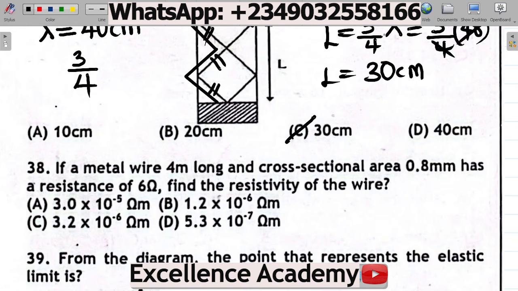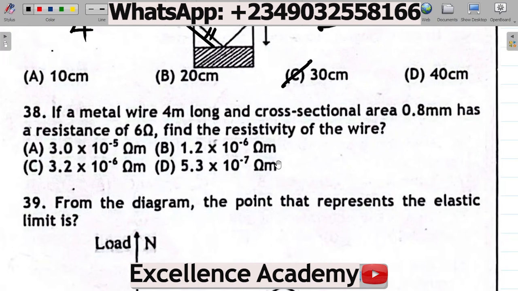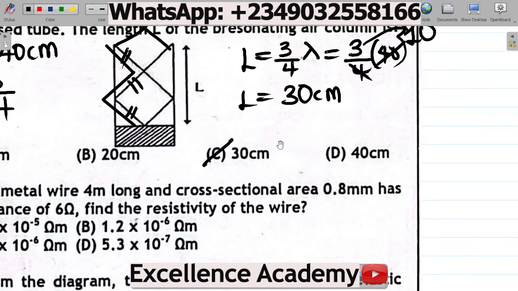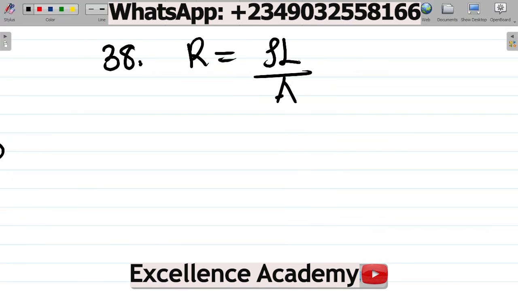That's your correct option. Next up, question number 38. It says, if a metal wire 4 meters long and cross-sectional area 0.8 millimeter squared has a resistance of 6 ohm, find the resistivity of the wire. You have options A, B, C, and D. So how do you solve 38? Let's record the formula. The resistance R is equal to rho L all over A, where rho represents resistivity.